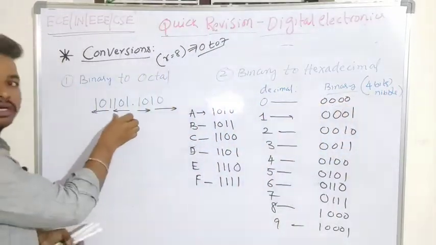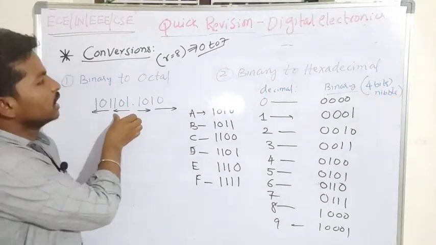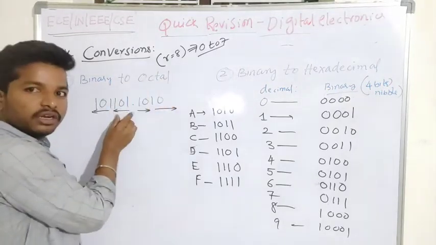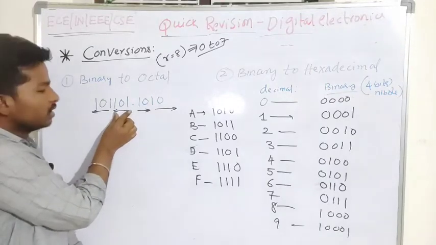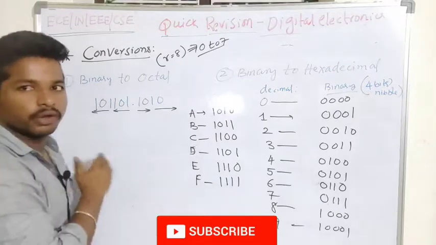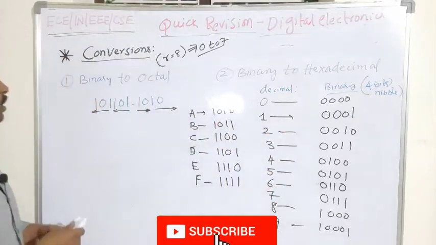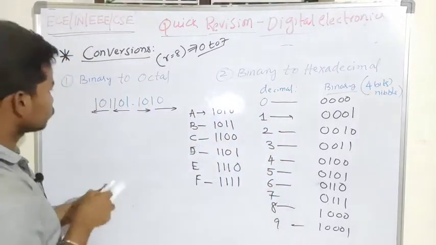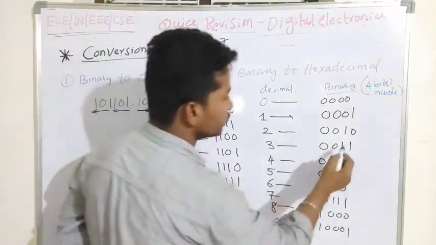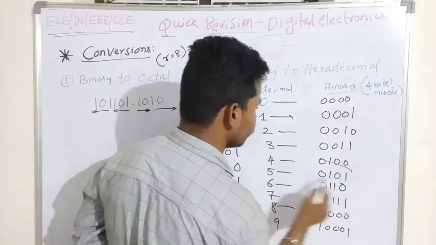So when I have to convert a binary number system to the octal number system, I have to consider 3 digits in the left side. When we are moving after the decimal, we have to move to the right side of the number. So we know that these 3 digits are nothing but 101. So 101 is nothing but a 5.